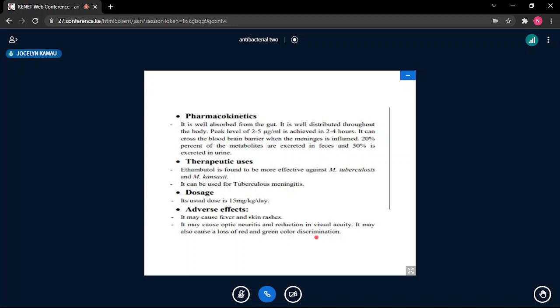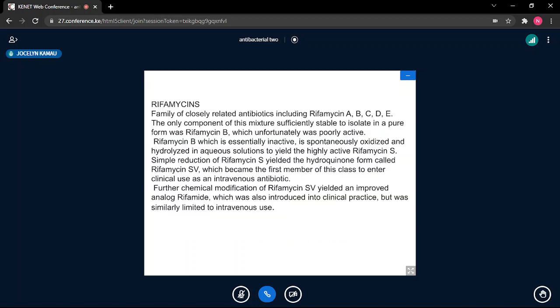So it has a negative influence on visual acuity and color discrimination. That again can be quite a problem. Red and green, because I believe those are the primary colors. I hope they are the primary colors. So it can cause a problem there, and definitely with the eyes. Anything that interferes with any part of the body in a very major negative manner is not a good drug, because any of the body organs are very important.